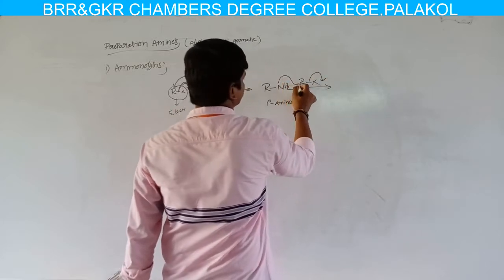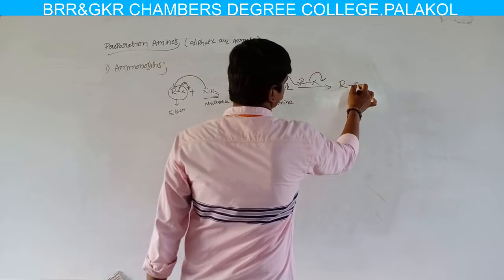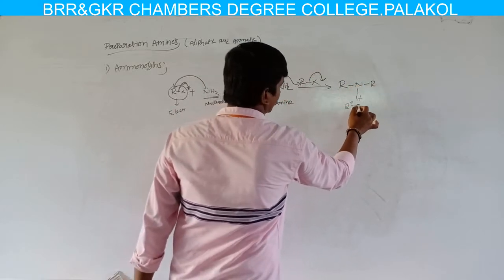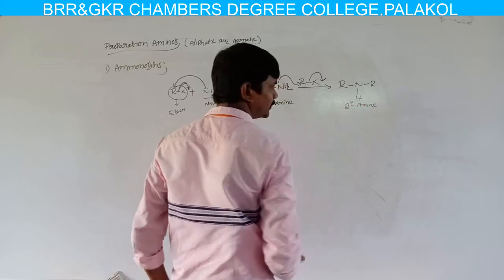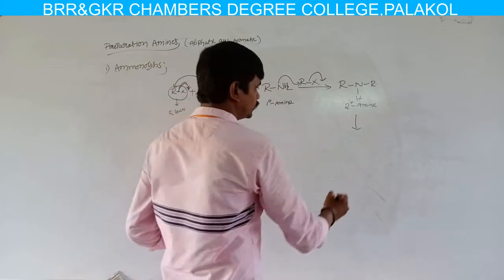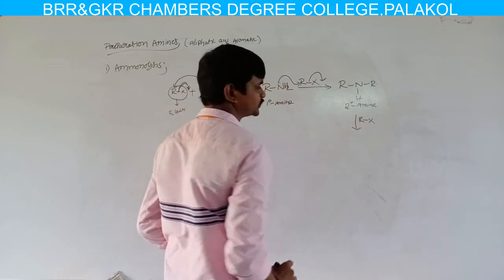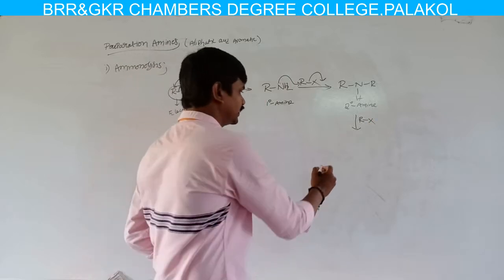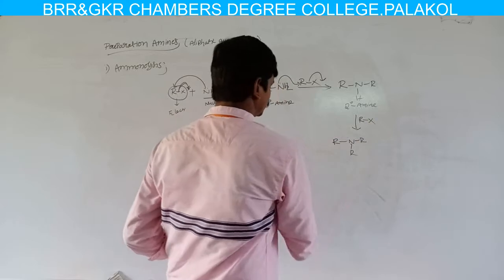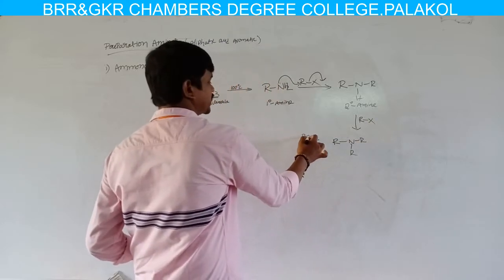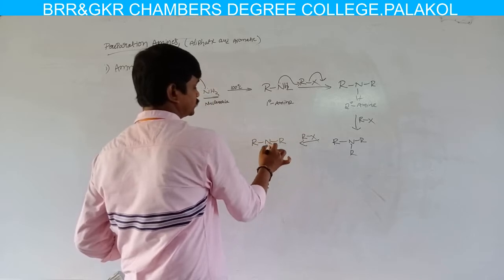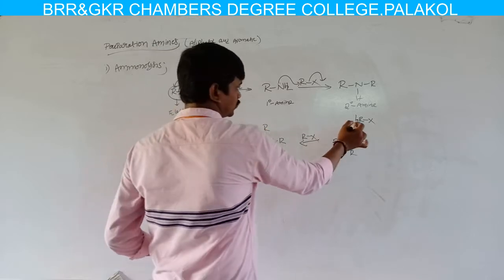Then the reaction mechanism is the same. We get a secondary amine. Again, this secondary amine has one hydrogen atom, and it reacts with another mole of alkyl halide to produce a tertiary amine. Again, this tertiary amine reacts with another mole of alkyl halide, and it gets quaternary ammonium salts.